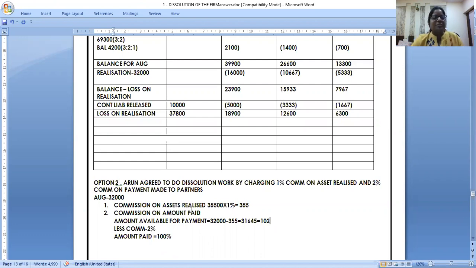Anyone wants me to repeat and put the message, please, in the box. I would do that. Kaushik, are you there?